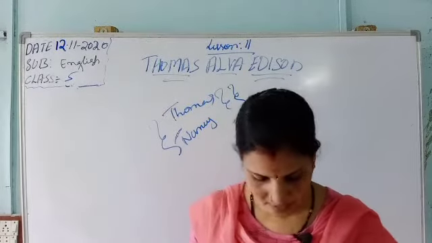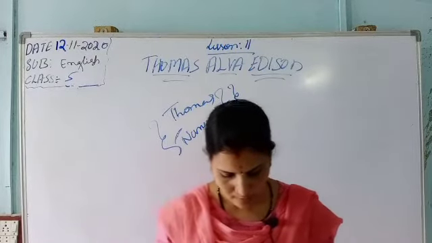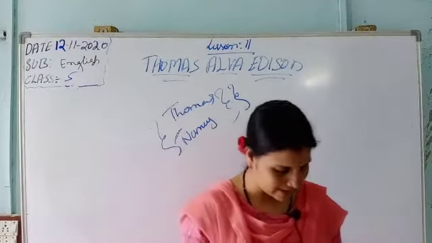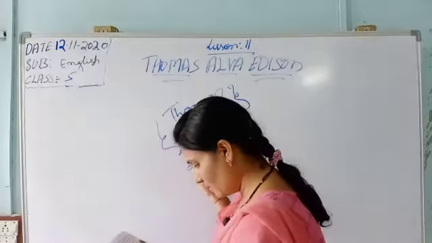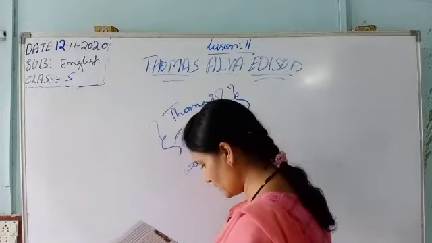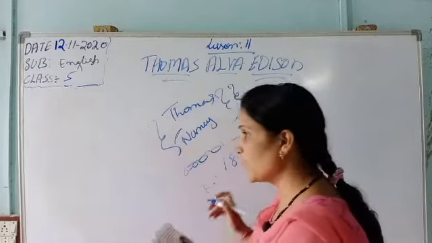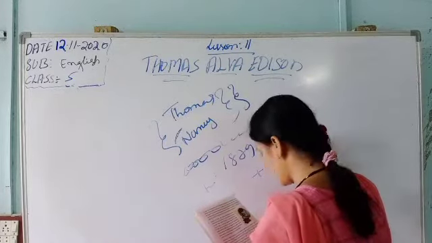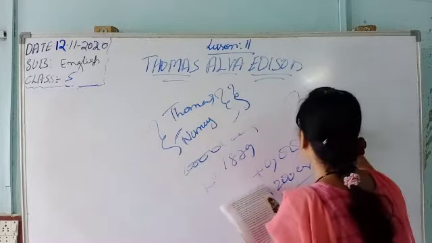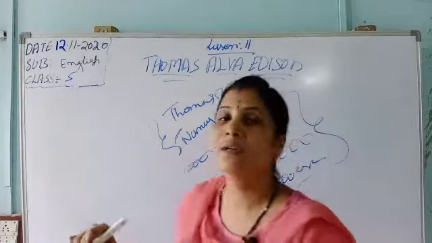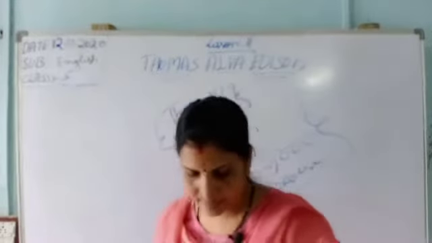In 1879, after spending $40,000 and performing 1,200 experiments, he succeeded. He tested 6,000 vegetable growth filaments. After all this in his life, he was successful in making a bulb.